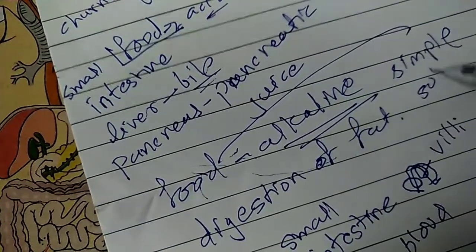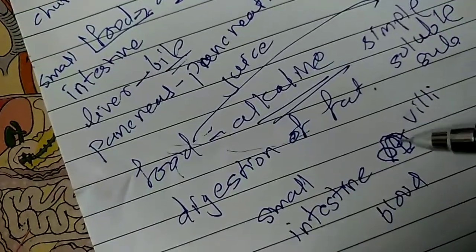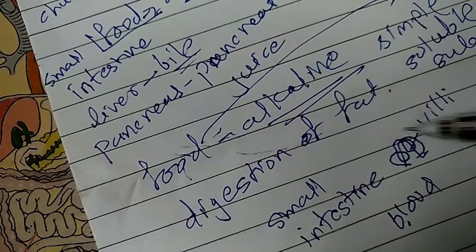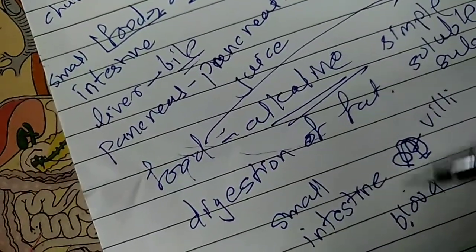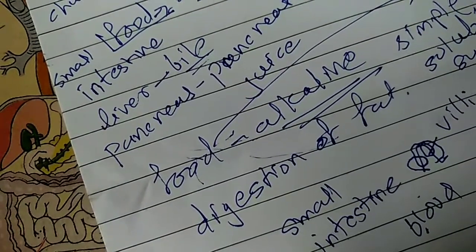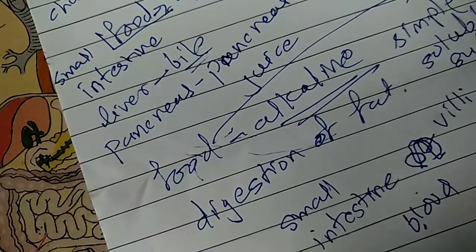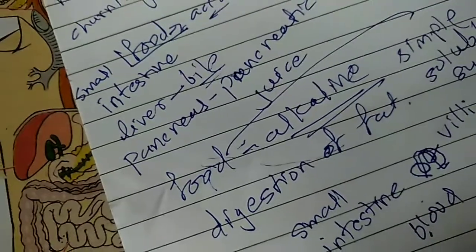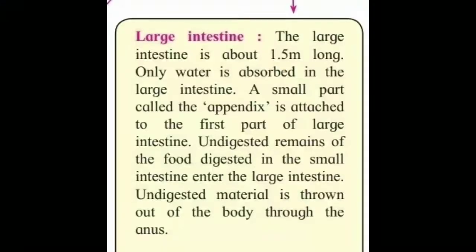These substances get mixed into the blood vessels present around the villi, and then this food is transported to every part, every cell, and the remaining food enters the large intestine.